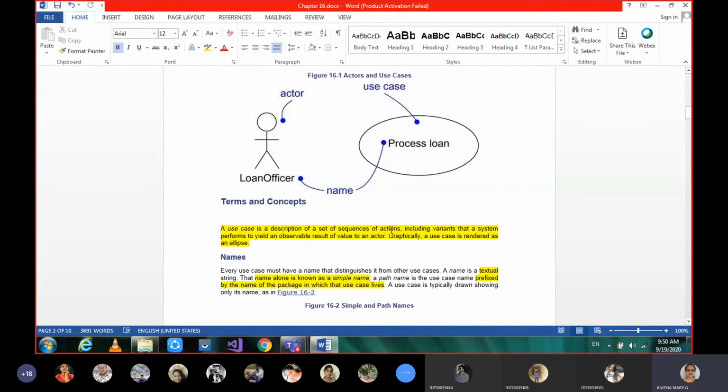Sequence of actions, please remember that, in the order those actions have to be performed, including variants, that a system performs to yield an observable result of value to an actor. Graphically it is rendered as an ellipse. So in textual form it is represented as an ellipse, and when you are drawing graphically you have to show the ellipse representation.